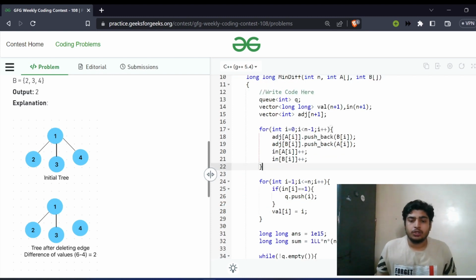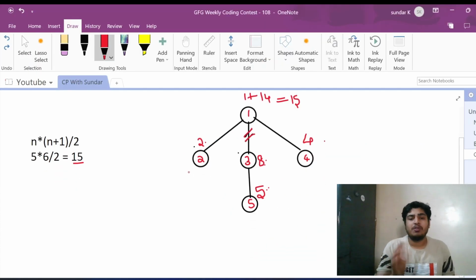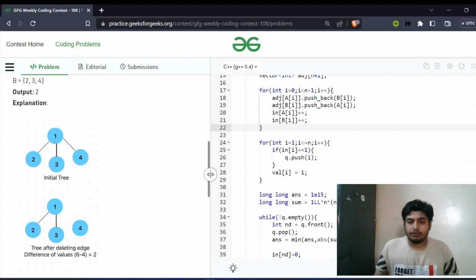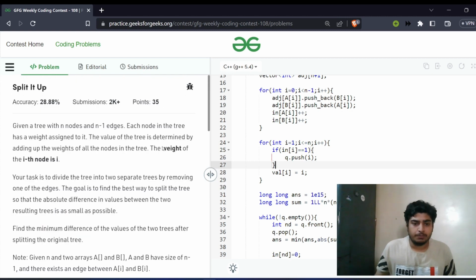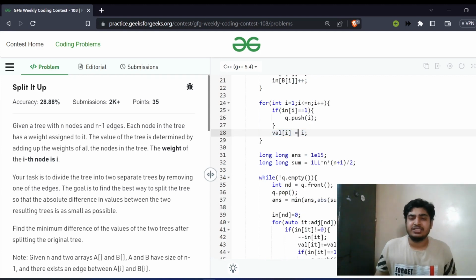As we had to calculate the answers from the leaf nodes, the leaf node will have the in degree as only 1, right? So if the in degree is 1, then I'll be pushing that into a queue, and initially all these nodes will be leaf nodes. And as given in the problem statement, the weight of the ith node will be i. So I'm assigning the value of i as i. Now I'll be scanning through the elements of the queue, right? Initially the queue will contain the leaf nodes, and I have assigned the initial values to all the nodes over here, right?